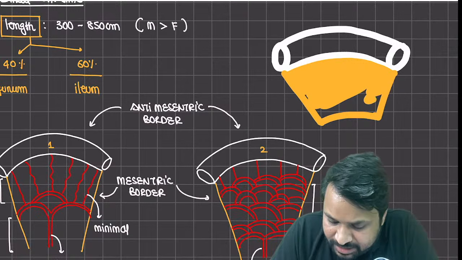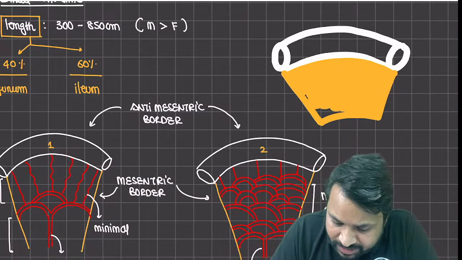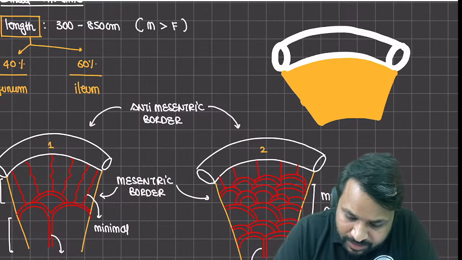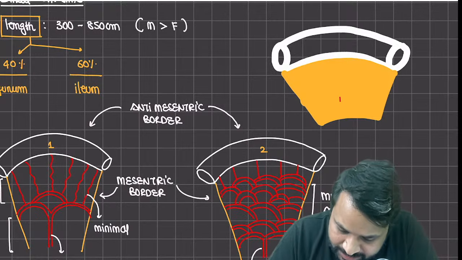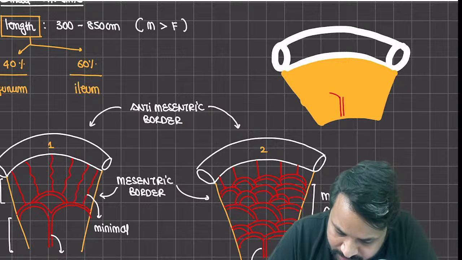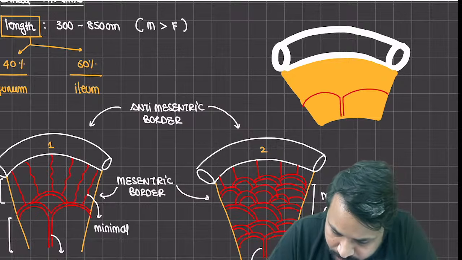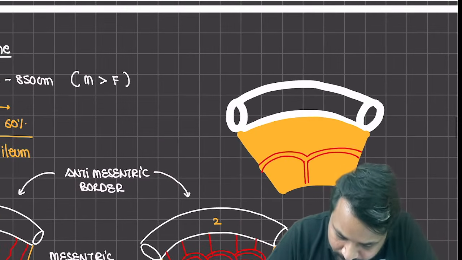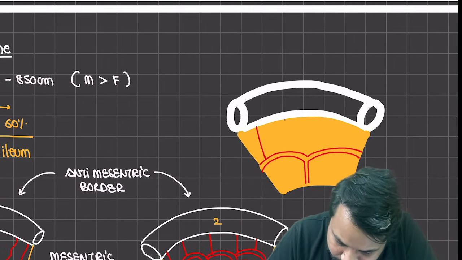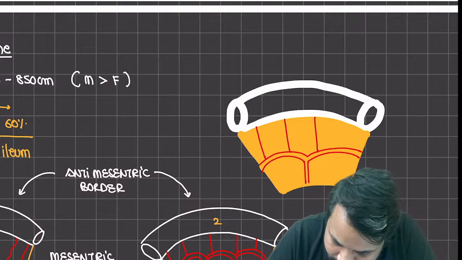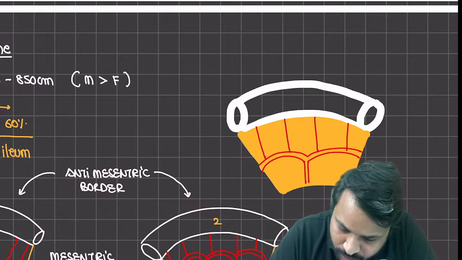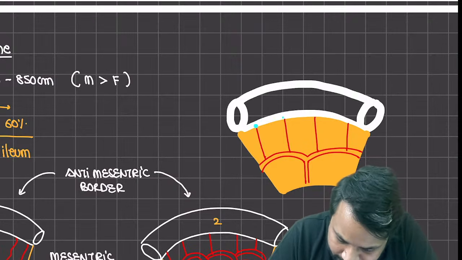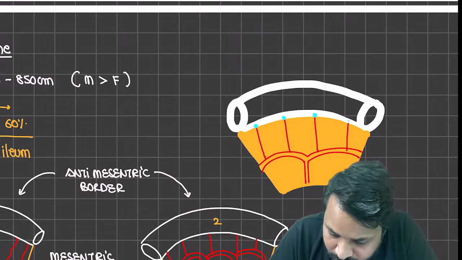Now, what is interesting for us to know is whenever the vascular supply is going to come, let's say it is coming from the mesenteric border, this is how the vascular component is going to come across, right? The interesting thing is the blood supply will come from the mesenteric border. It is going to pierce the mesenteric border, so you will notice there will be a small rent on the bowel wall on the mesenteric border.